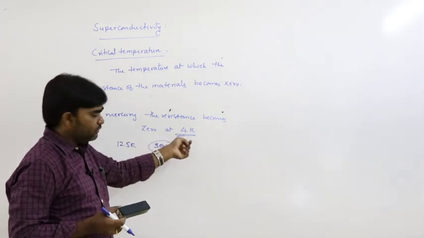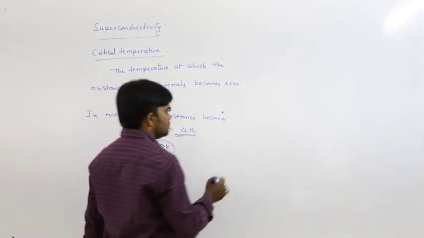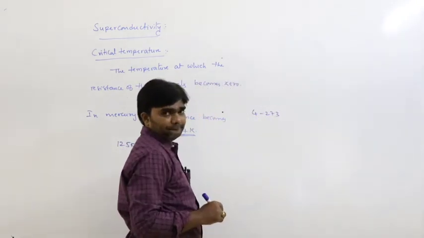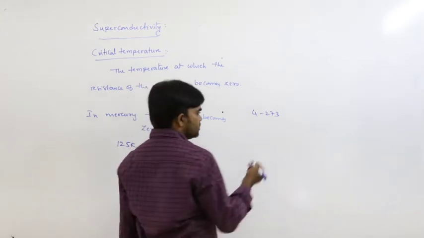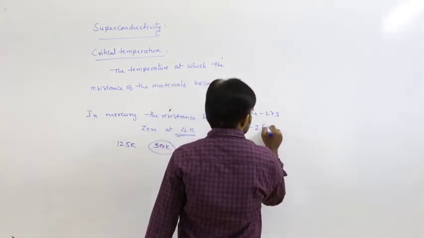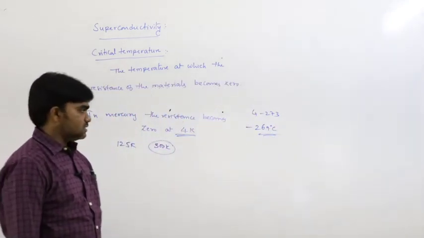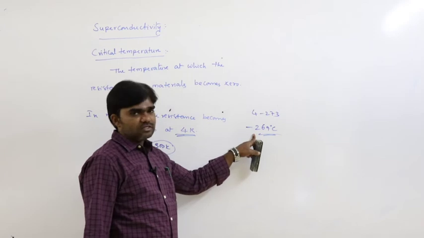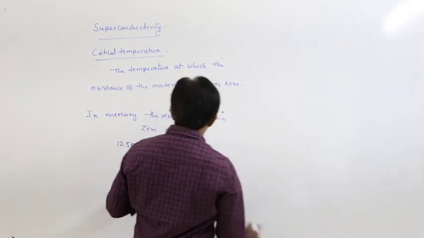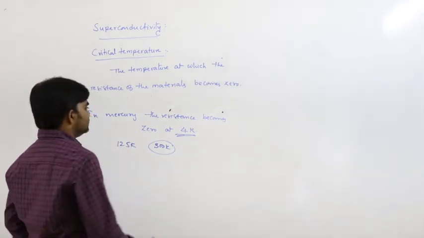In our daily life, this type of temperature does not exist. 4 Kelvin means 4 minus 273, which is minus 269 degrees Celsius. Practically, this is not possible in our daily life. So nowadays researchers have reached superconductivity up to 125 Kelvin.